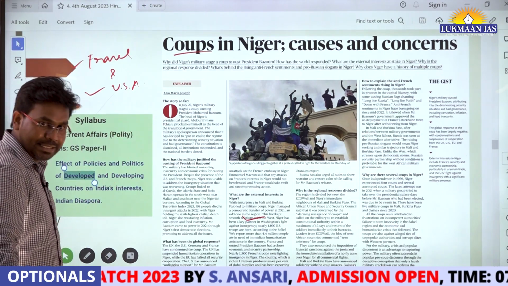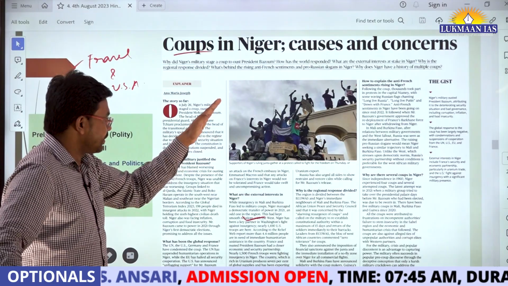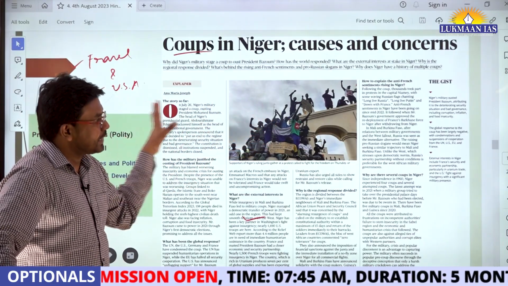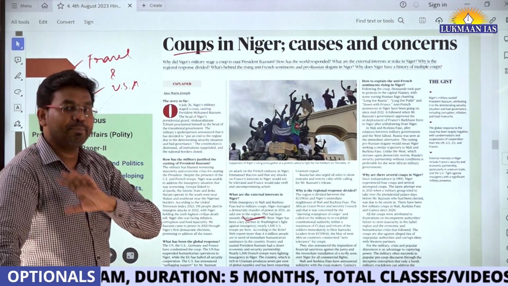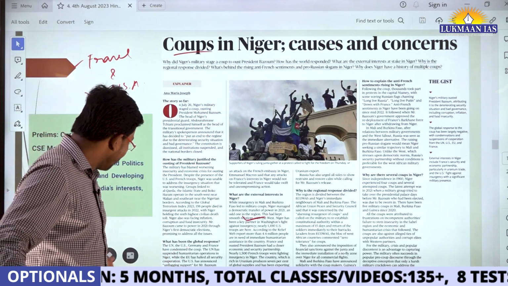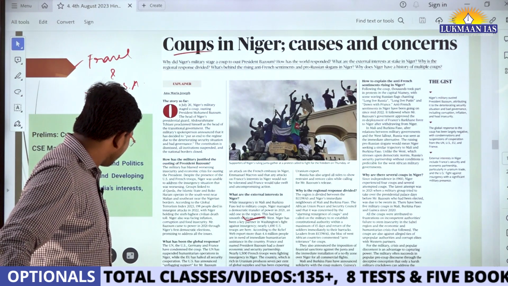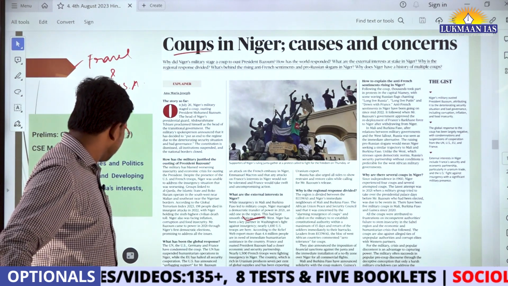There are many countries in the same belt in the African region, to the left and to the right. All those countries have earlier seen this kind of military coup. And recently in Myanmar also there has been a military coup. Okay, so the Myanmar government was also toppled through a military coup recently.